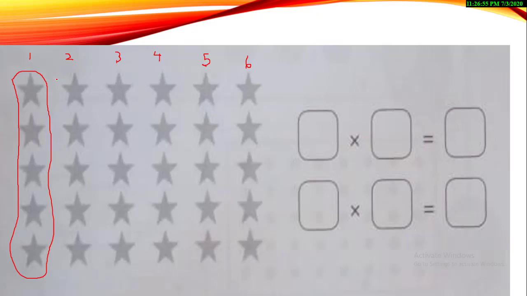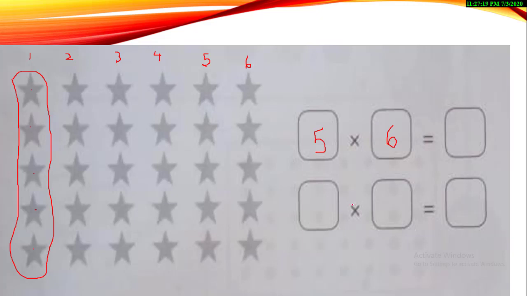So we'll start making groups and let's count how many items are there in each group. 1, 2, 3, 4, 5. Okay. There are 5 stars in each group again. And how many groups are there? 6. So I am going to mention the second number over here.